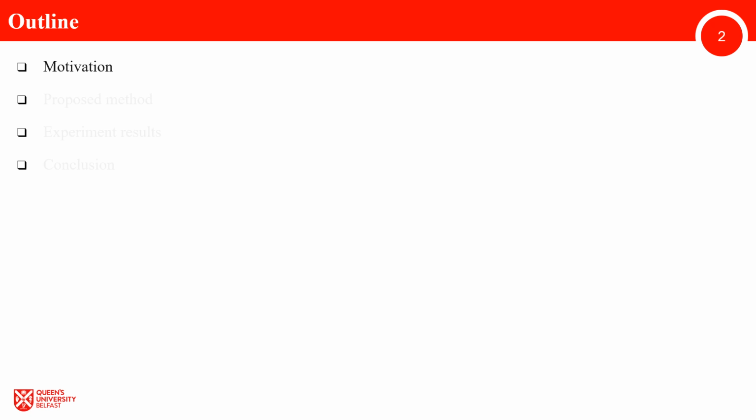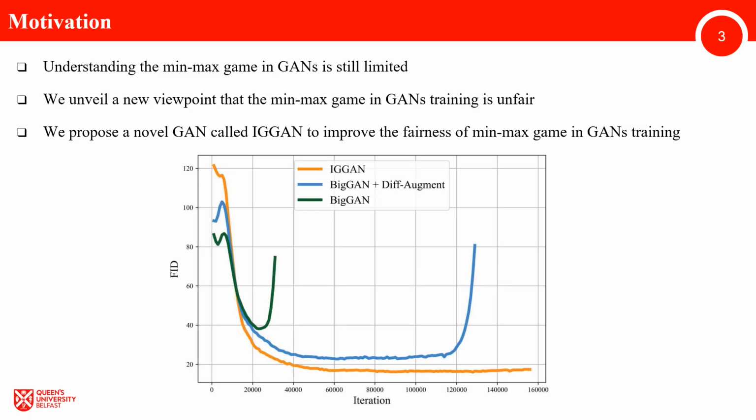Let's start with the first part, motivation. Generative adversarial networks (GANs) are well-known generative models that have achieved great success in recent years. However, the understanding of the min-max game in GANs training is still limited. To better comprehend the min-max game in GANs training, we apply information theory to GANs and reveal that the min-max game in existing GAN methods is unfair during training, leading to suboptimal convergence. To improve the fairness of the min-max game in GANs training, we introduce a novel GAN called Information Gap GAN, IG-GAN, which enhances the fairness of the min-max game in GANs training and achieves better performance as shown in the bottom figure.